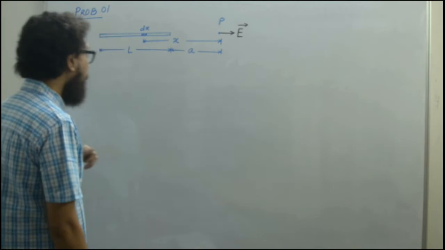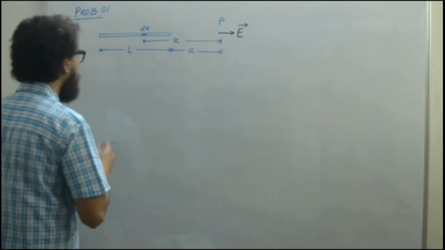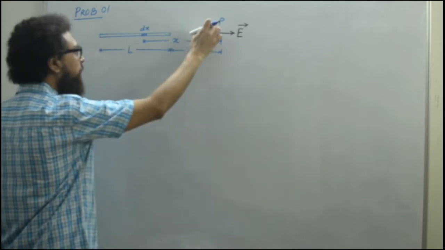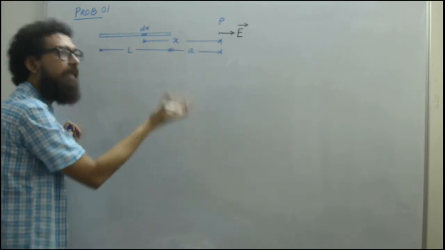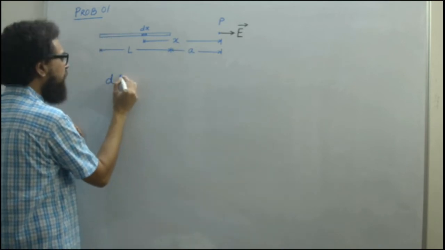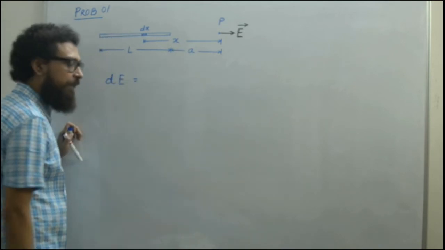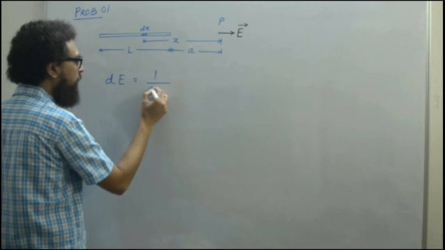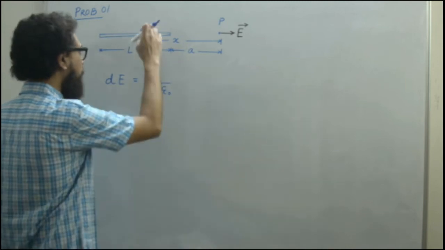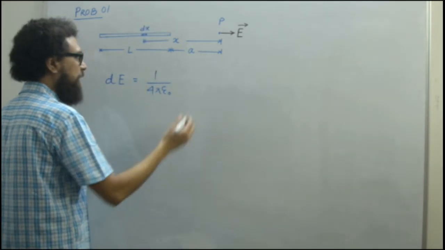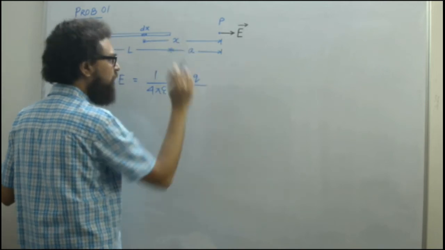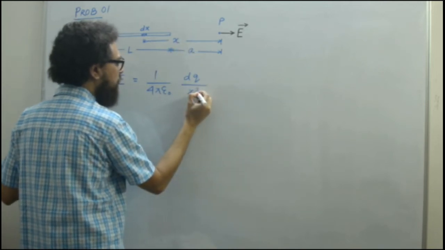Great. So let us take dx. If I want to write the electric field at P, let's say we have only dx, we do not have anything else. So what are we going to write? We will take an elementary field, dE, equal to 1 by 4 pi epsilon naught. So we have to calculate this for dx. Let's say the charge present at dx is dq, and the distance is x, so x square.